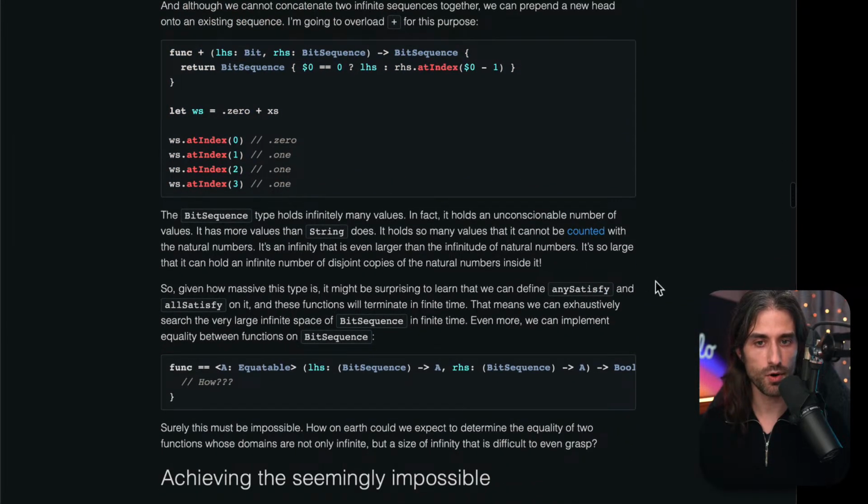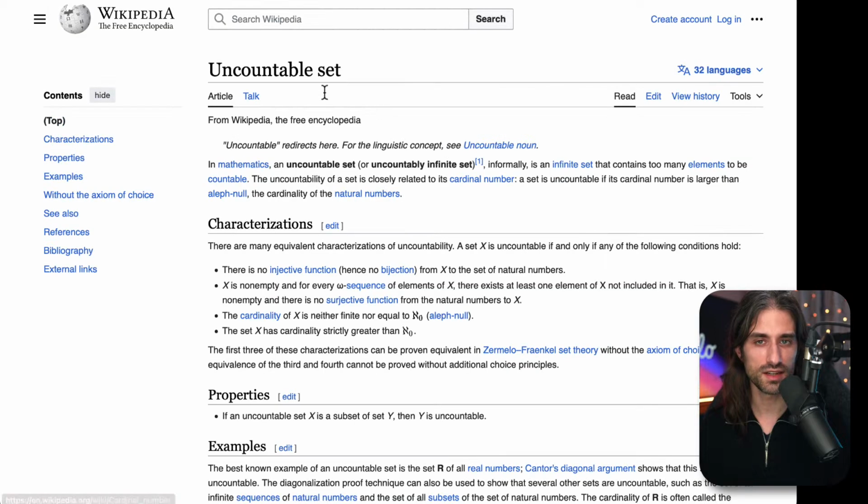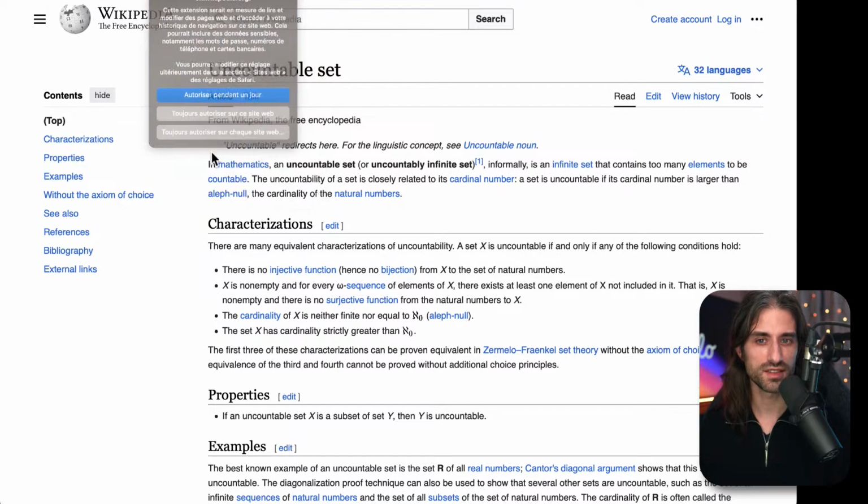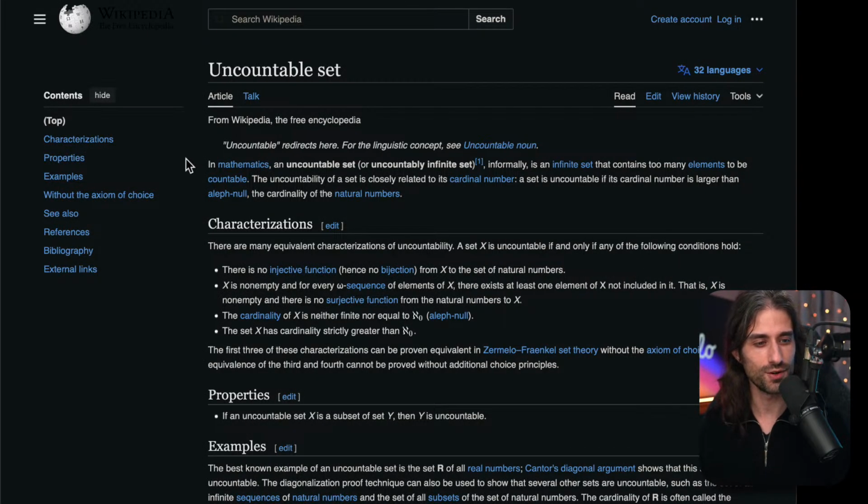So the bit sequence type holds infinitely many values. In fact, it holds an unconscionable number of values. It has more values than string does. It holds so many values that it cannot be counted with the natural numbers. So here there is a link to uncountable sets that I will not go over, but if you like math, you can try and go over it.